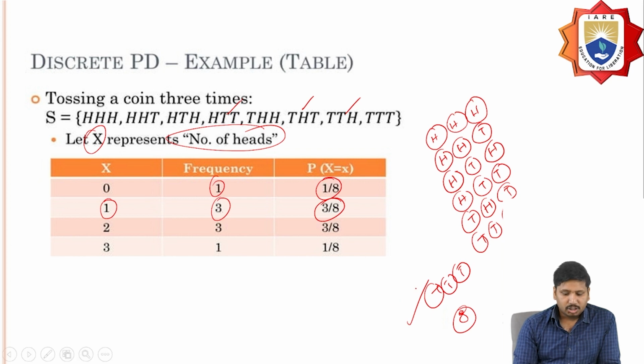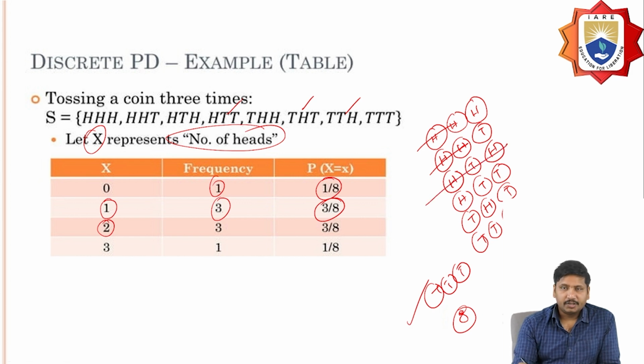Similarly, next one, the probability of getting 2 heads. This is one case, this is another case, and this is another case.